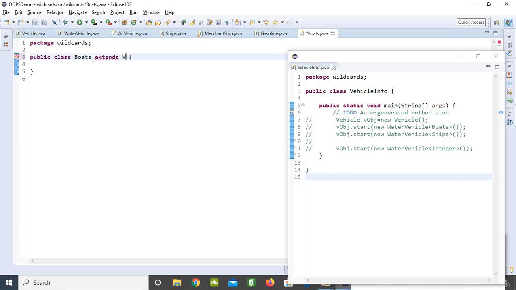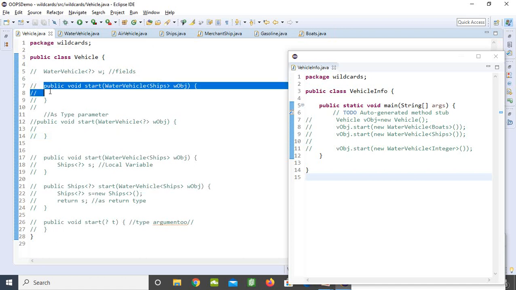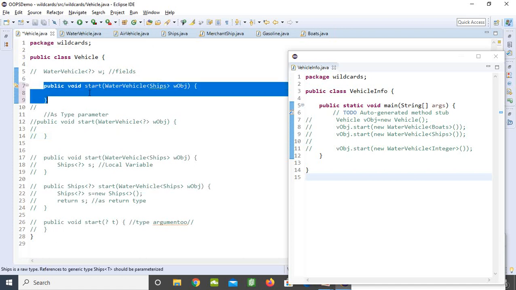Extends water vehicle. So like this you can also extend the boats. So here I have created an inherited hierarchy. What we are going to do here is make a method called start. So I have created a method called start.